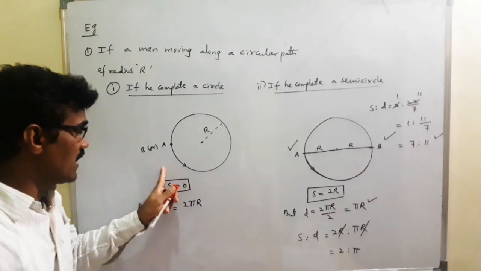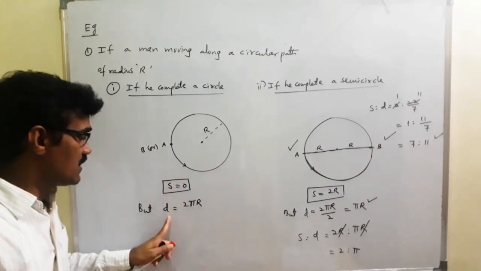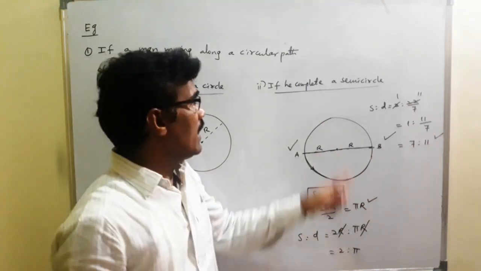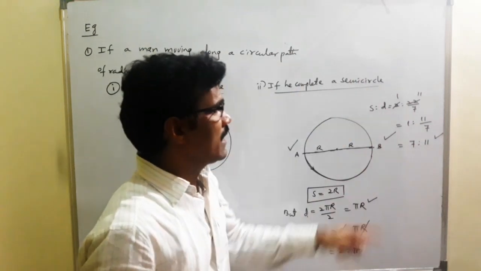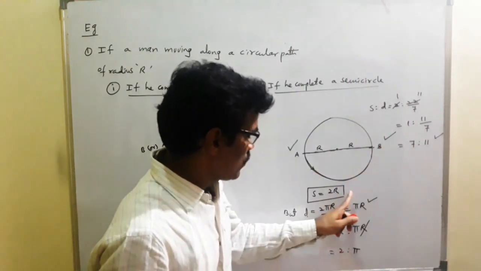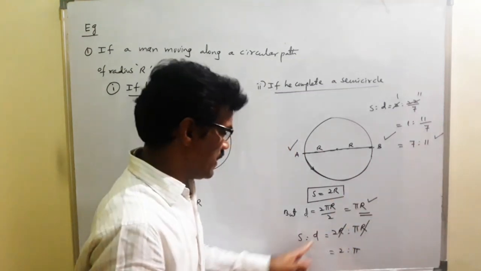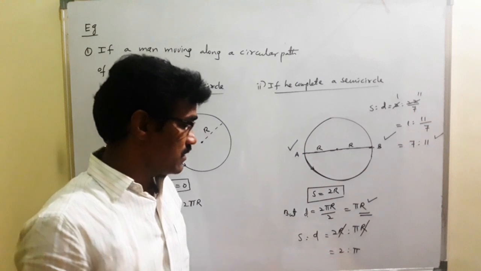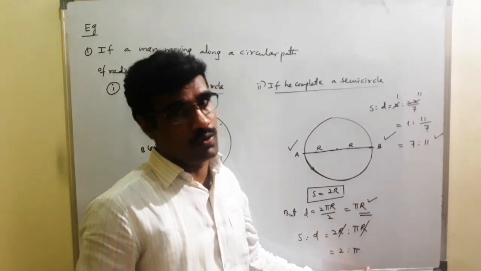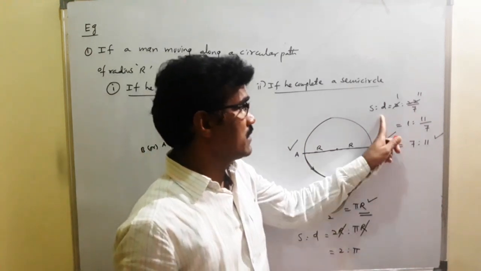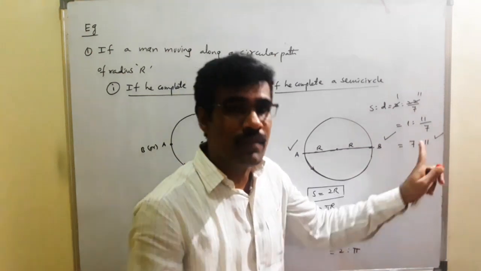If we complete a circle, displacement is 0, distance traveled is 2 pi r. And if we complete a semicircle, distance traveled is pi r, displacement is 2r, then the ratio of displacement and distance traveled is 2 is to pi, pi is 22/7, then S is to D is 7:11.